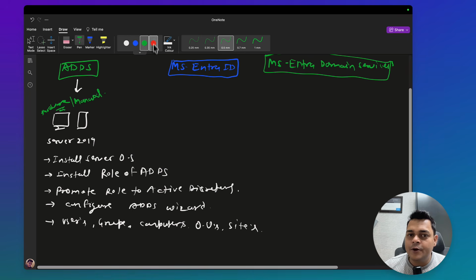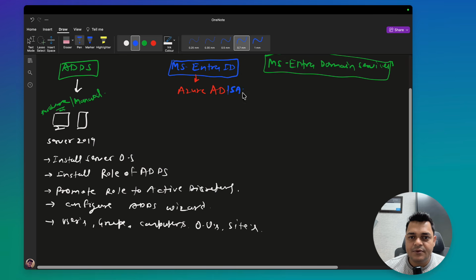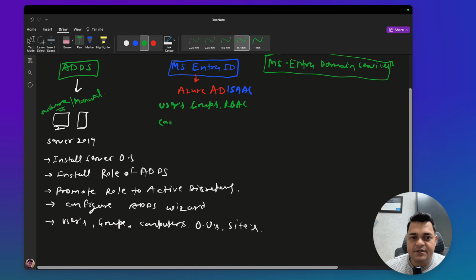Second, really important, is Microsoft Entra ID. Microsoft Entra ID, earlier we considered it as Azure Active Directory, right? And it's a kind of PaaS service. Yes, it's a platform as a service, not PaaS services. You can say that this is software as a service. Multiple tasks you can manage, like you can configure users, you can manage groups, you can manage RBAC, REST, and conditional access, right?